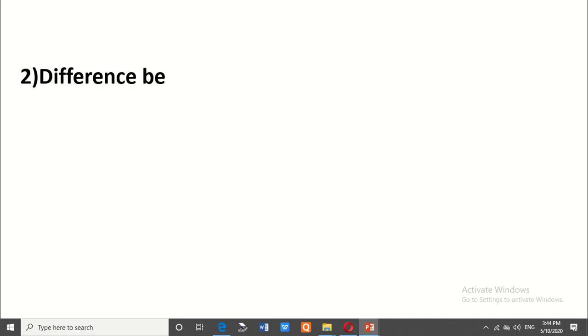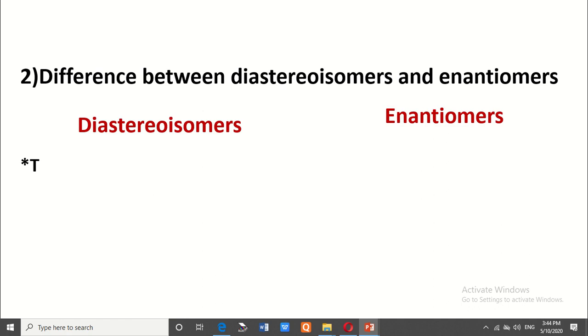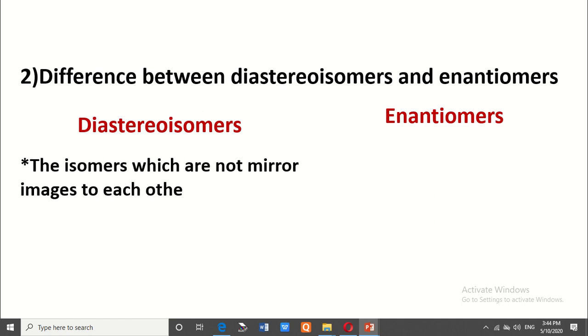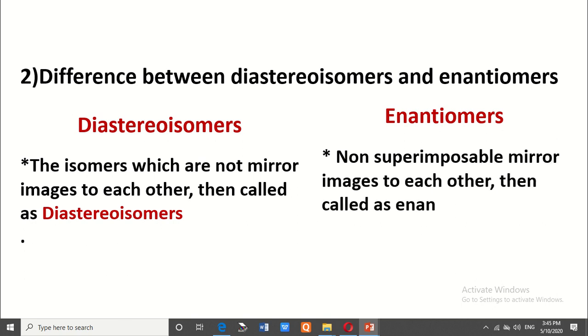The next point: the difference between diastereomers and enantiomers. Diastereomers are isomers which are not mirror images of each other. Enantiomers means non-superimposable mirror images of each other.